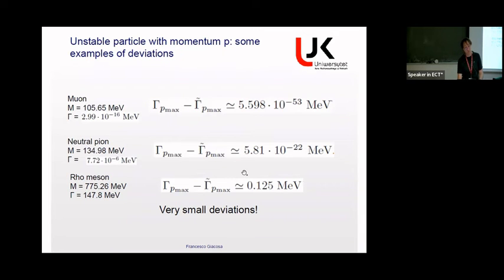But if we take the Rho meson already, which is a broad state of 150 more or less MeV, and the mass is 770 MeV, so the ratio gamma over m is larger, then we already have something which is, of course, more sizable. Still, the decay is very fast for the rho meson, so we cannot really follow the lifetime. We can just see the spectral function. What about the sigma meson? It will be even larger, but how would you study the decay of the sigma meson? How would you follow the time of the decay of the sigma meson? The sigma meson has a gamma over m which is of order 1, by the way.